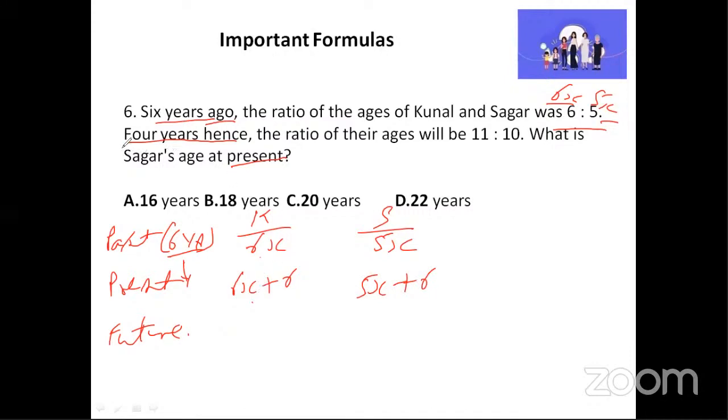Now this is present age. Now the question is, they're telling again 4 years hence. Hence means after 4 years. Now tell me what will be this after 4 years. Perfect. I saw something here.